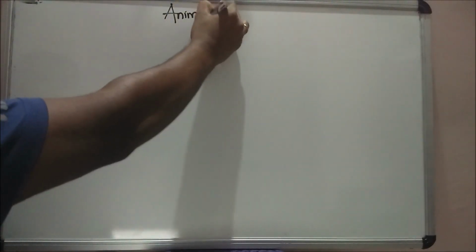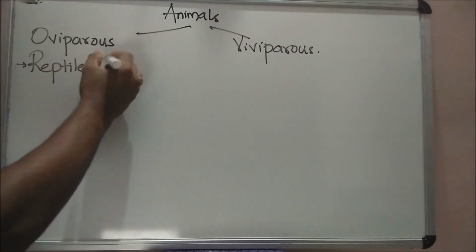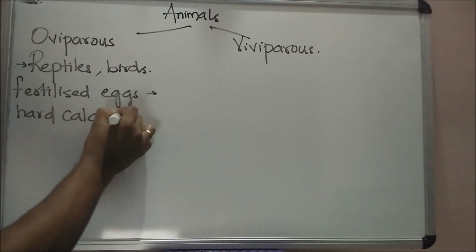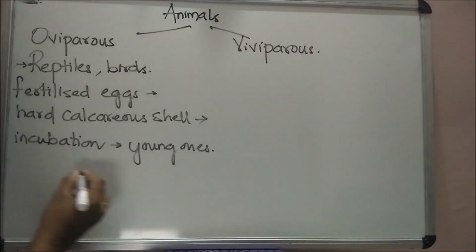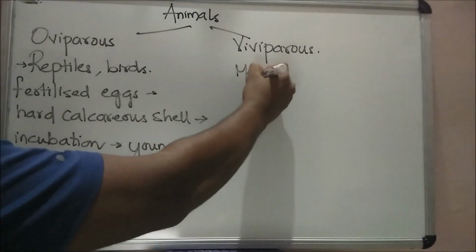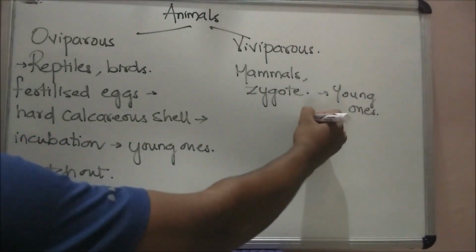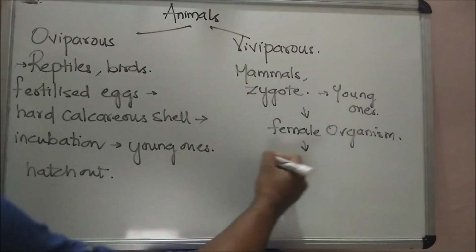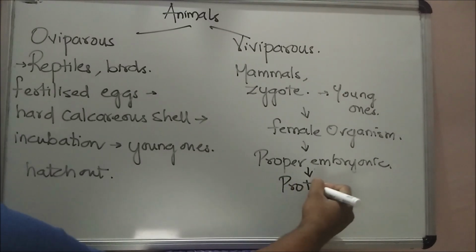Animals are broadly categorized into oviparous and viviparous animals. In reptiles and birds, the fertilized eggs covered by a hard calcareous shell are laid in a safe place in the environment, and after a period of incubation the young ones hatch out. Whereas in viviparous animals, the majority of mammals which include humans, the zygote develops into a young one inside the body of the female organism.